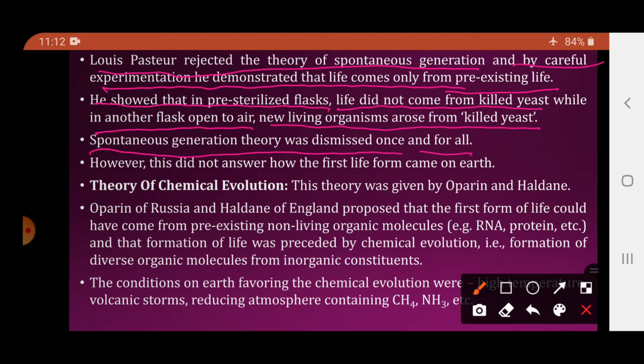So by Louis Pasteur experiment, जो spontaneous जनरेशन की जो थियोरी थी, जो बोल रही थी कि नॉन लिविंग मैटर में से लाइफ ऑटोमेटिकली जनरेट हुई होगी, so by his experiments this theory was dismissed for each and every thinkers and scientists. However, this did not answer how the first life form came on the earth.